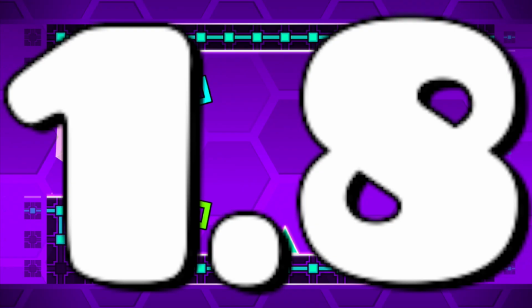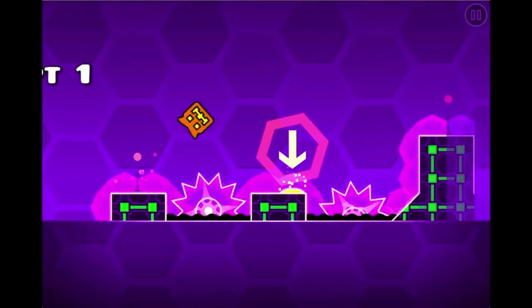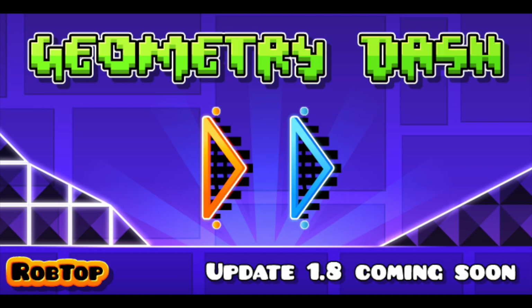Update 1.8. Update 1.8 added many things to the level editor in Geometry Dash. A dual mode was added, introduced in the new level Hexagon Force.